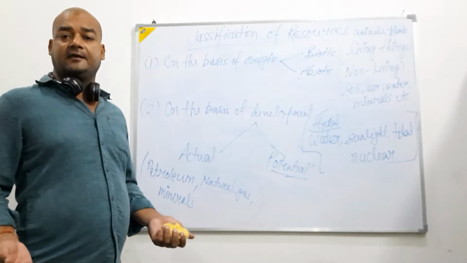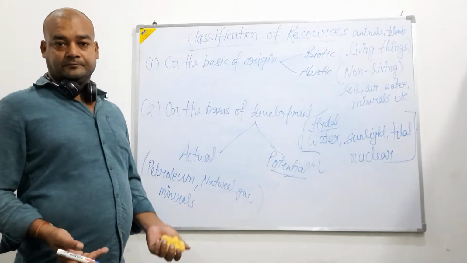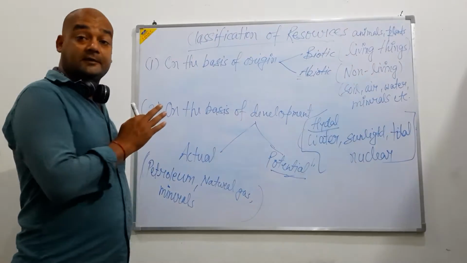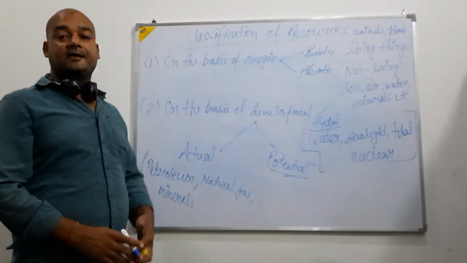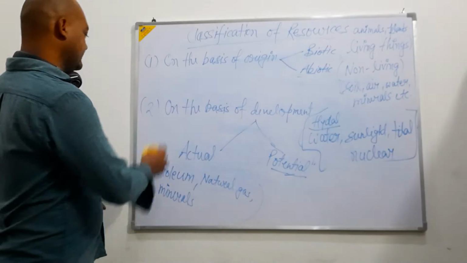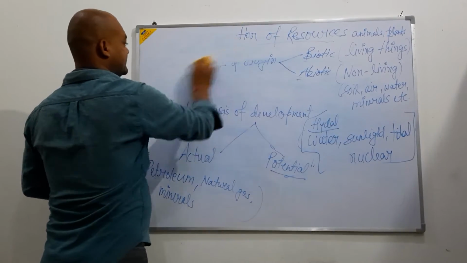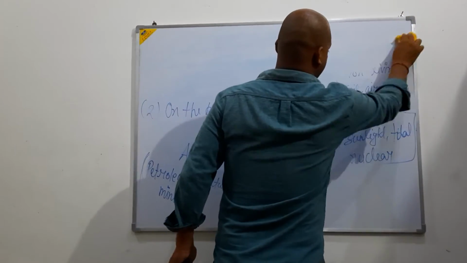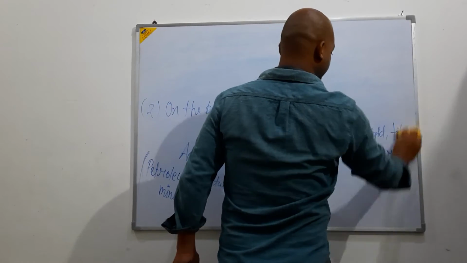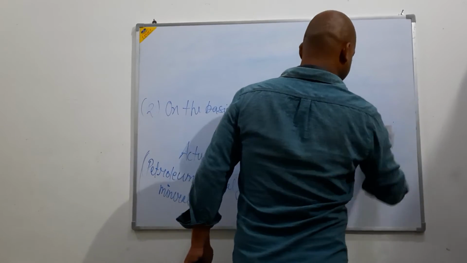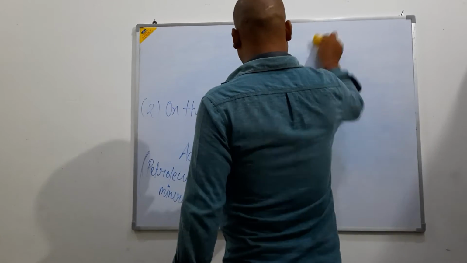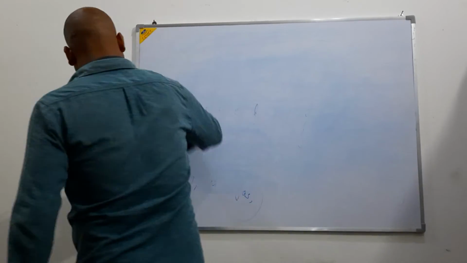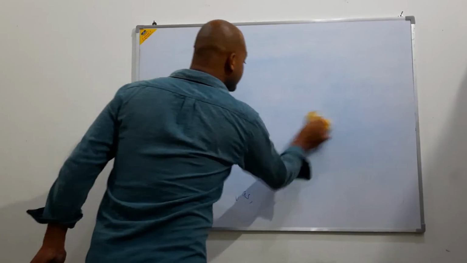But we can say either today or tomorrow, after 10 years, 20 years, or 50 years, maybe the existing technology can be developed and we can utilize that for our need. So this was the classification of the resources on the basis of their development as well as on the basis of their origin. Now we shall discuss the classification of the resources on the basis of their presence, or we can say on the basis of their distribution.